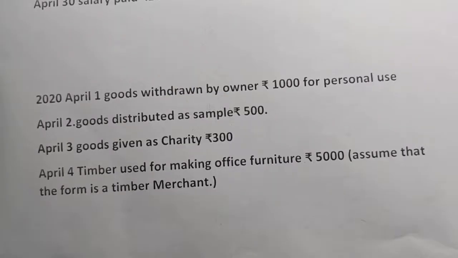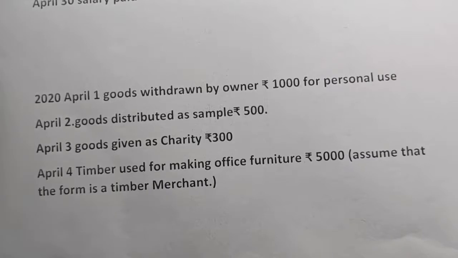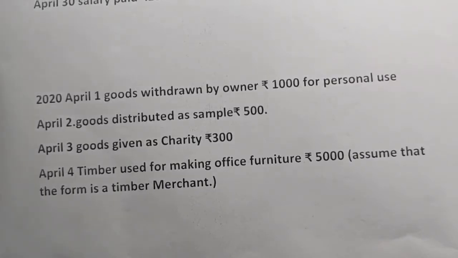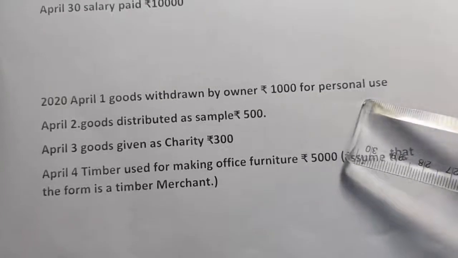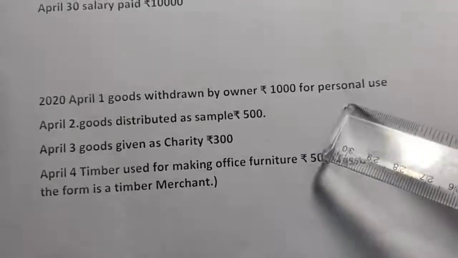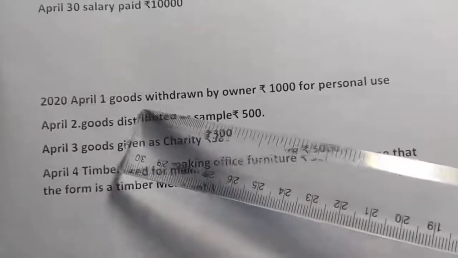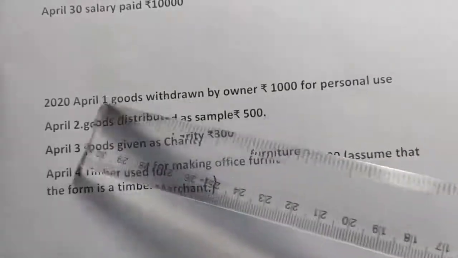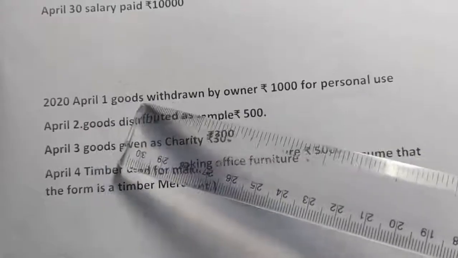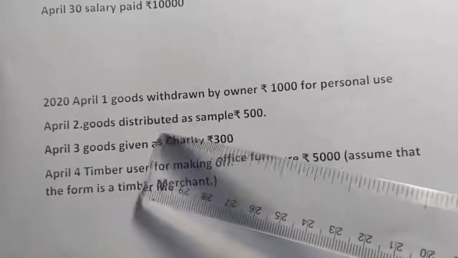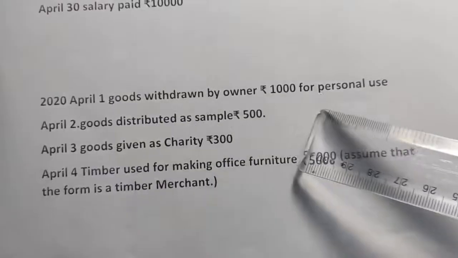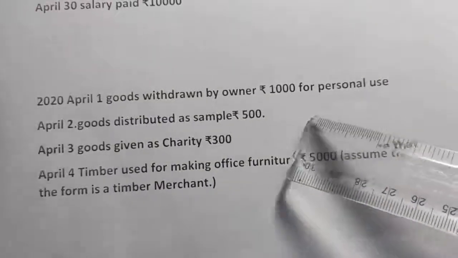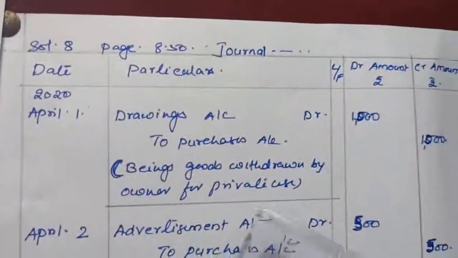Now let's see the transactions of goods, adjustment of goods. First, it is given goods withdrawn by owner, rupees 1000, for personal use. If personal use is given, which account will be affected? Drawings. Here goods is withdrawn, purchases is reduced. Goods is going out, it is not a sale or a purchase return, but the purchases is reduced. So the purchases account will be credited. So what will be our journal entry? Drawings account debit to purchases account.